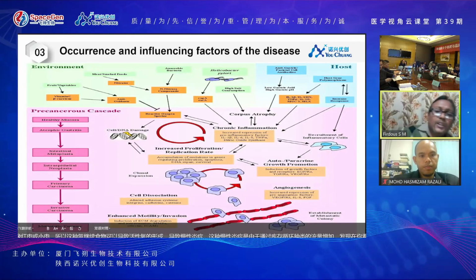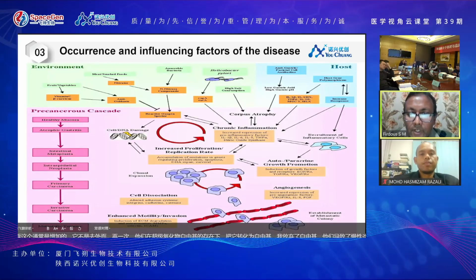And further, there will be angiogenesis due to the expression of the vascular endothelial growth factors and fibroblast growth factors or the transforming growth factors, and that leads to cancer. So from here we can conclude that we have to target gastric cancer by preventing inflammation, by preventing the expression of the inflammatory factors or the inflammatory cytokines. Another one is by inhibition of angiogenesis. So these are the several things we can target. And move to the next slide.